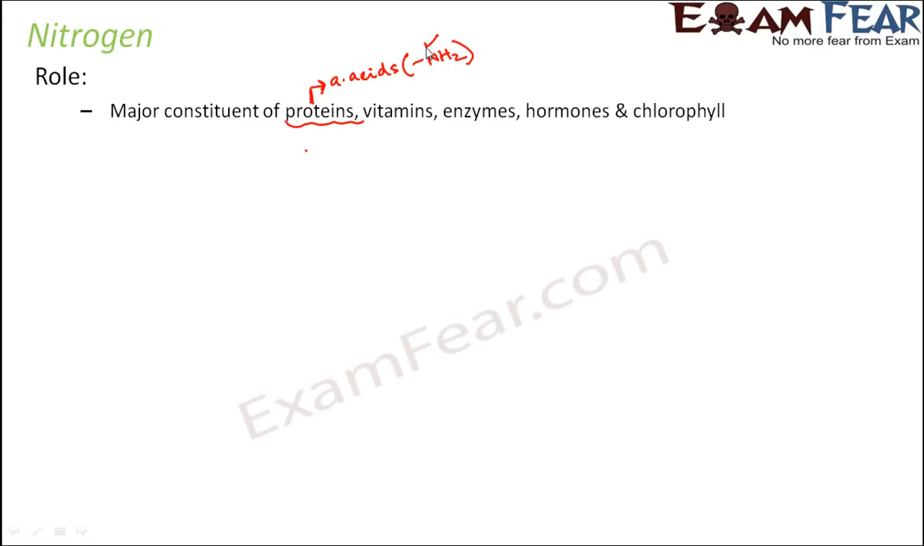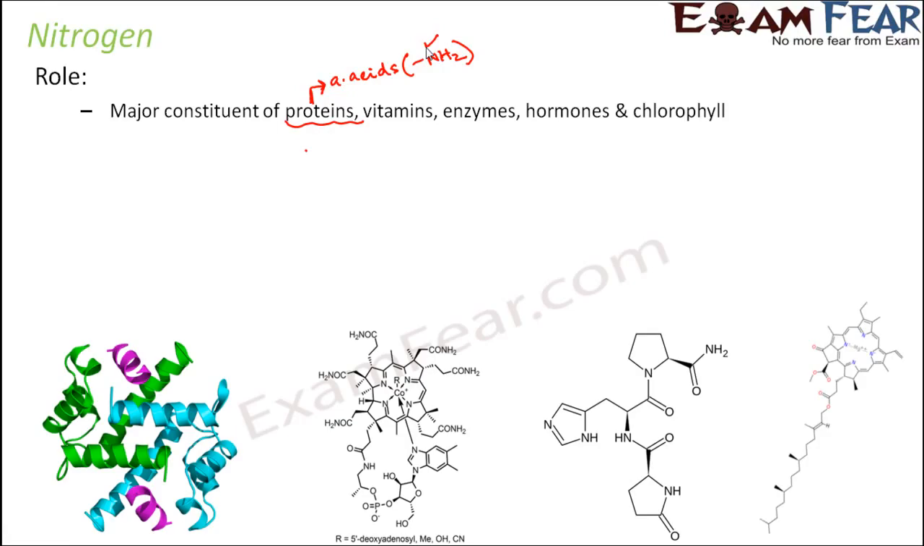And needless to say, proteins are present everywhere inside our body. Not only our body, even inside a plant body, proteins are present. So proteins, vitamins, enzymes, hormones, and chlorophyll are present throughout a plant's body, and everywhere the composition has nitrogen in it. Here you can look at some of the structures. The first structure represents a protein, which is quite complex and has amino acids, hence has nitrogen. You talk about the vitamins or the enzymes or the chlorophyll, everywhere you can see the role of nitrogen.